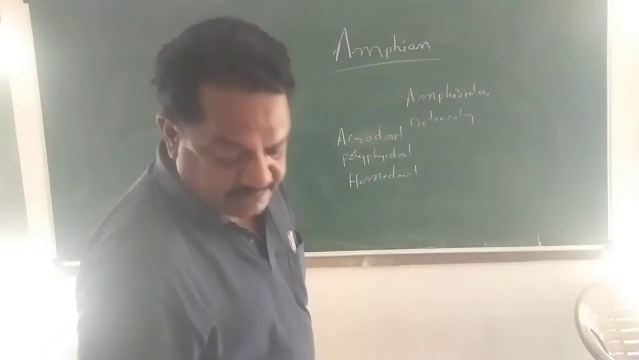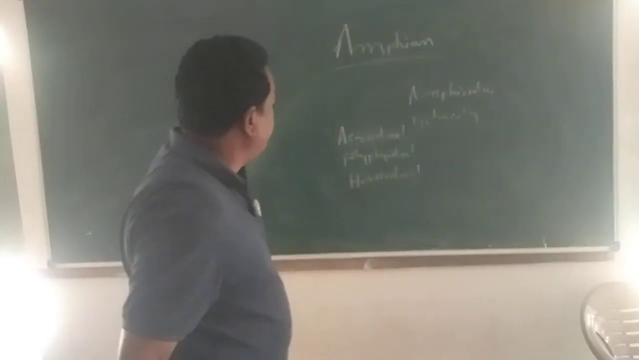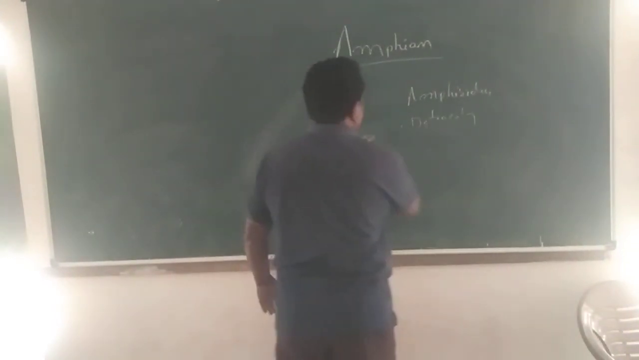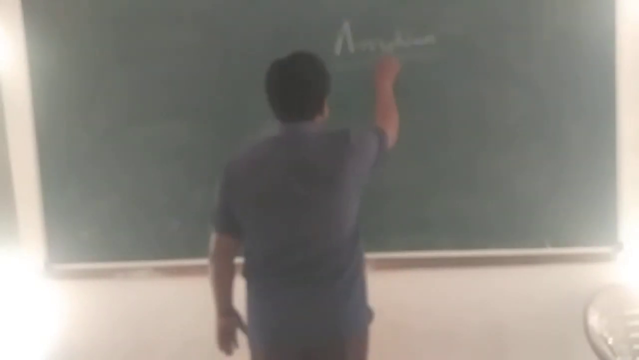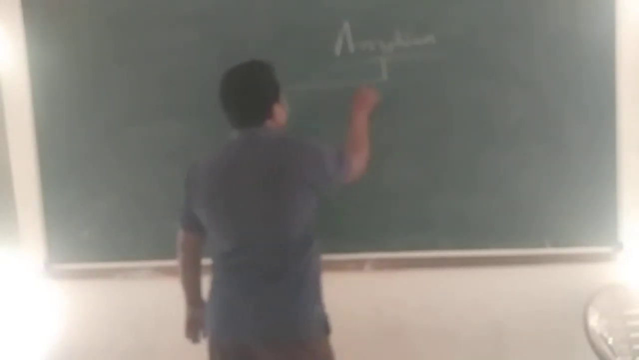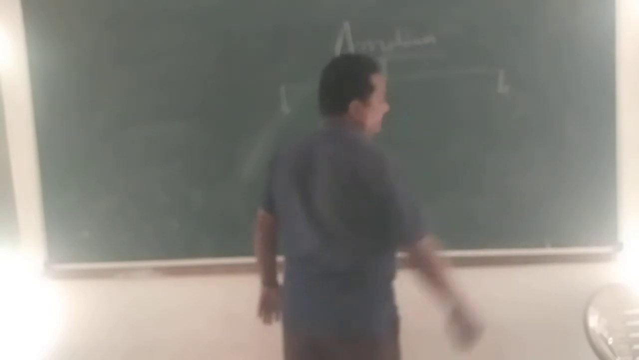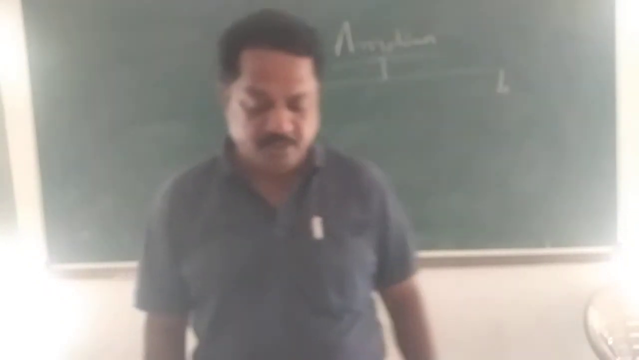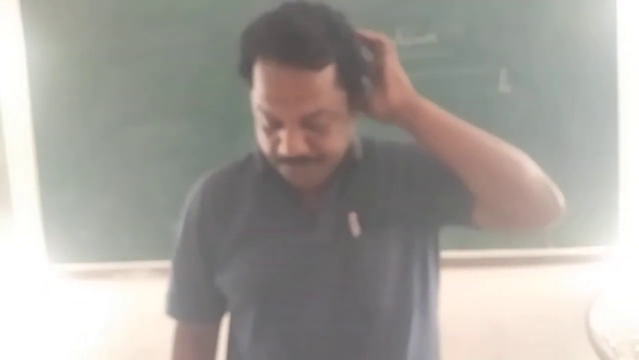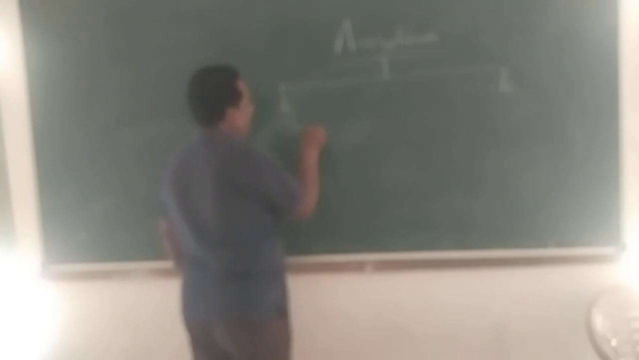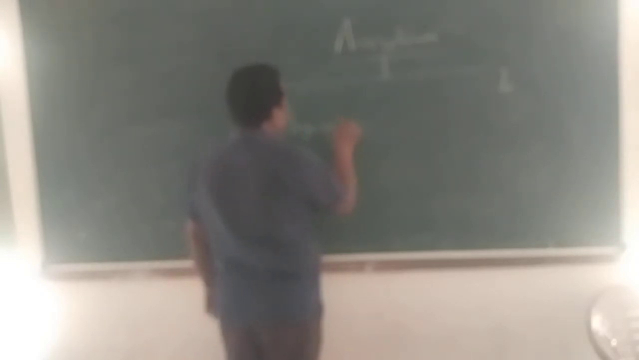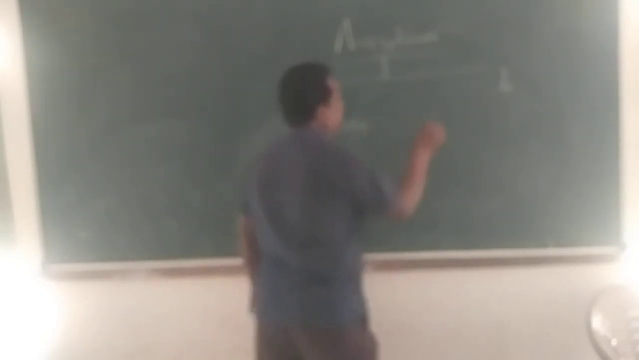Now I am discussing the classification of amphibians. Amphibians are classified into two main groups. Number one is Stegocephalia, the extinct amphibians.